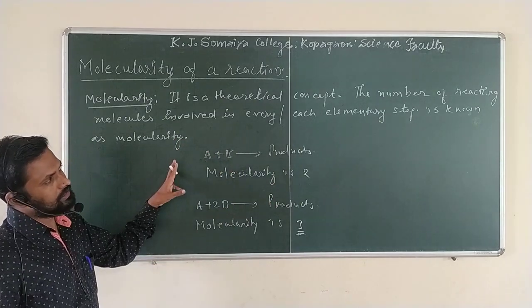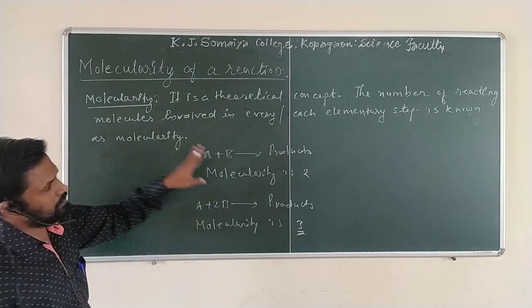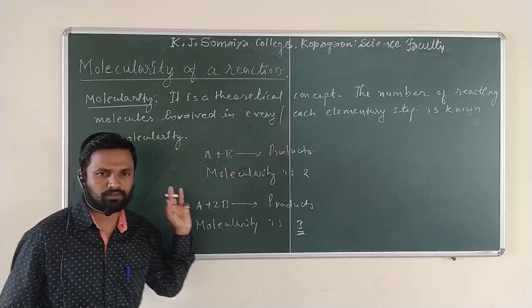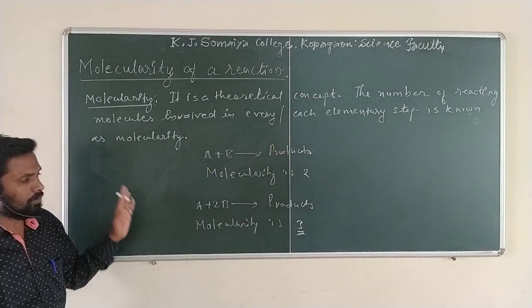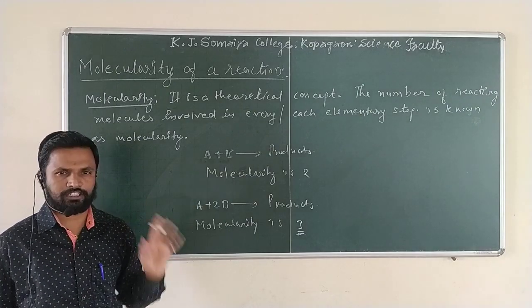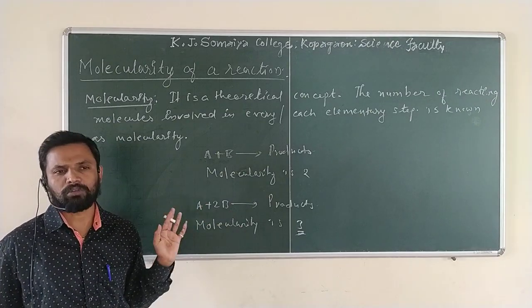Here, molecularity is a theoretical concept: the number of reactive molecules involved in each elementary step. We can determine molecularity for any simple reaction.